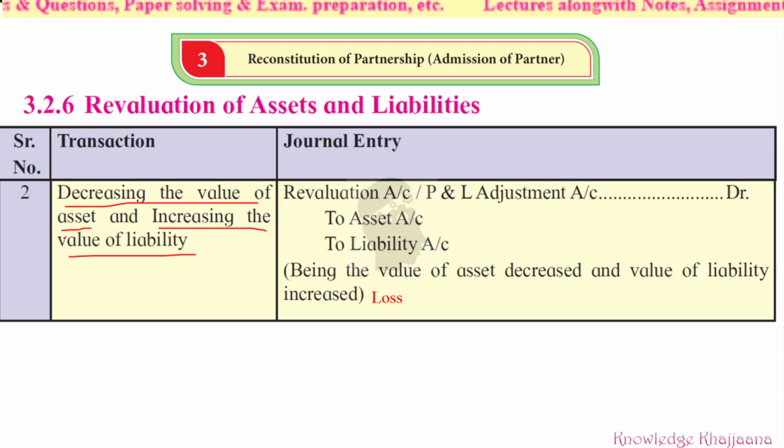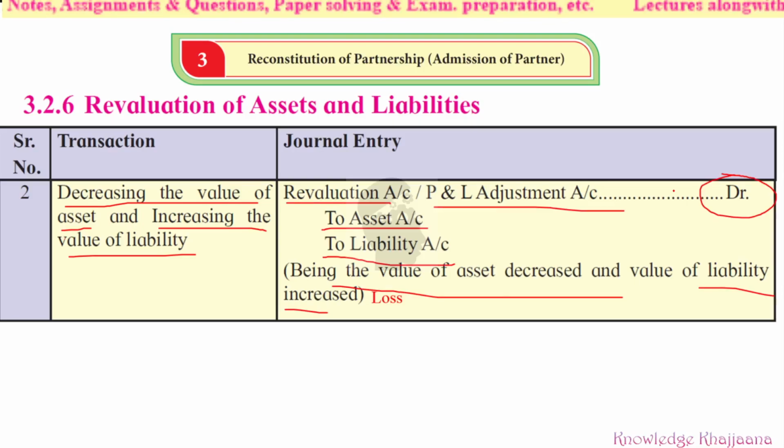Similarly, whatever amount of liability has increased, that will get credited. What is the narration for this? Being the value of asset decreased and the value of liability increased. So revaluation account or profit and loss account is debited with the specific amount of decrease in the asset or increase in the liability.